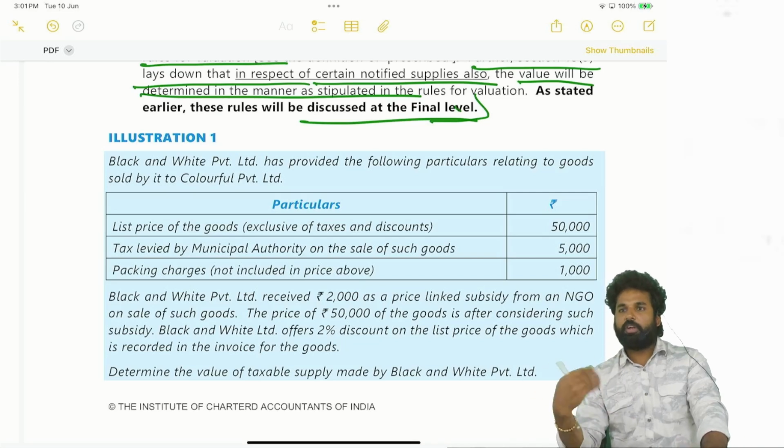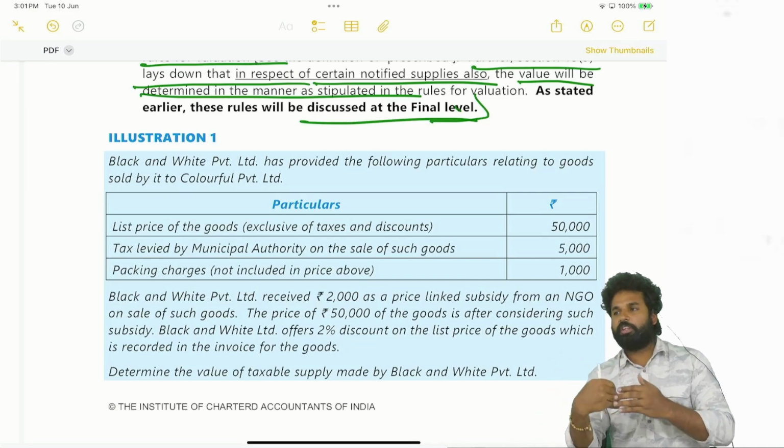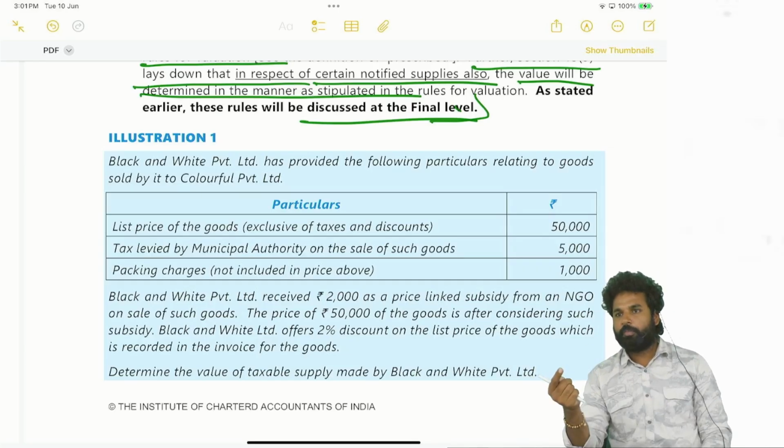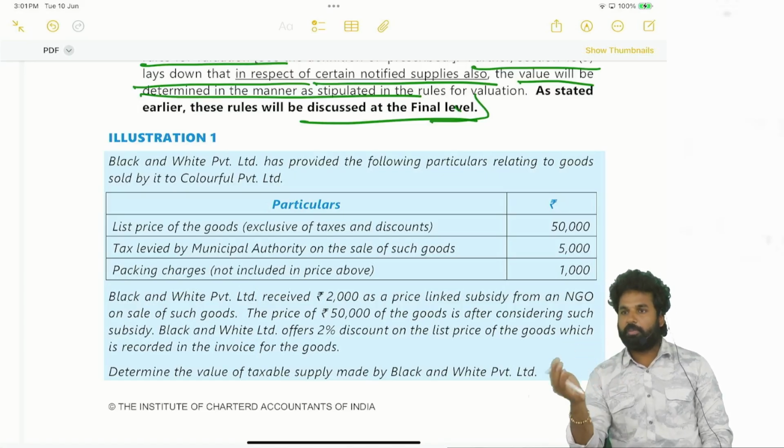Next, 15.2, what shall be included in the value? 15.3, what shall be excluded from the value? 15.2, what shall be included? All the taxes shall be included excluding GST. Next, 15.2b, what shall be included? Any payment made by the recipient on behalf of the supplier, where the supplier is obliged to pay, that has to be included.